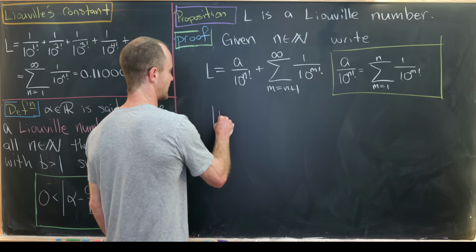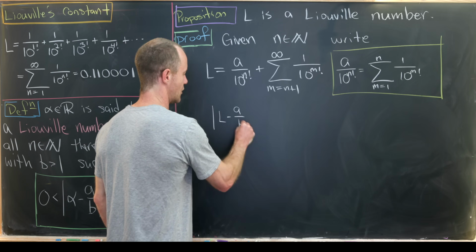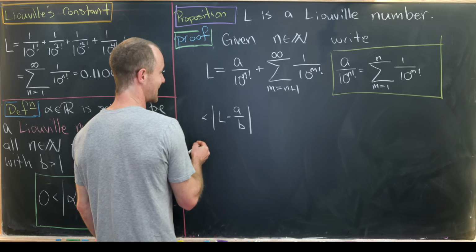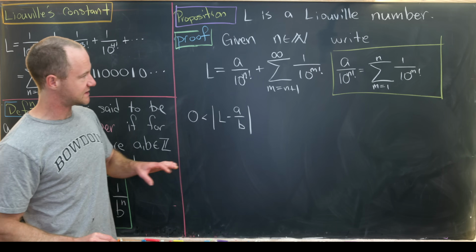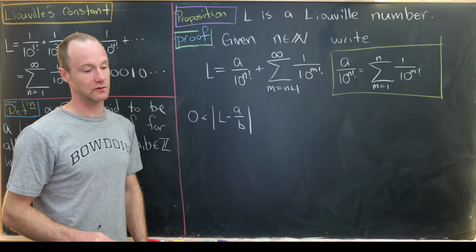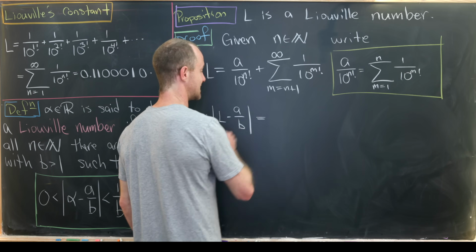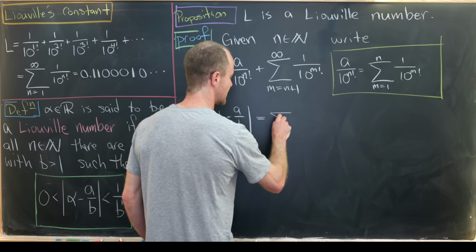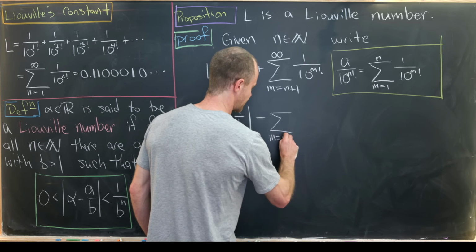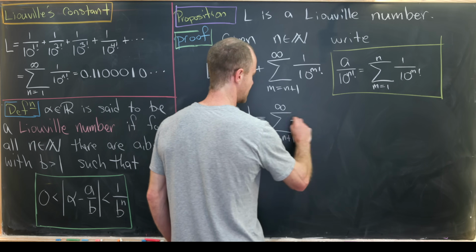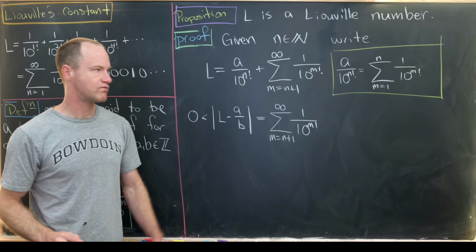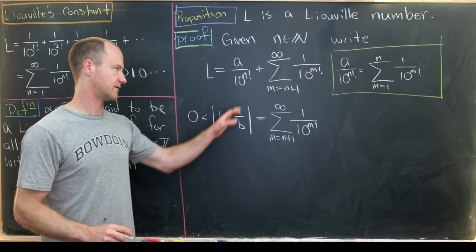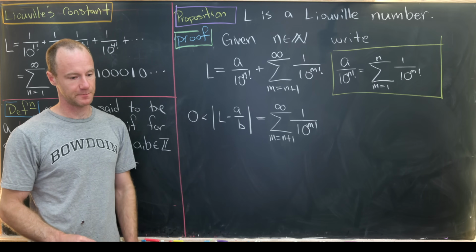So let's do that. We've got L minus a over b. So notice that that is clearly bigger than 0. It's clearly bigger than 0 because that gives us this tail right here. In fact, we know exactly what this is. So that's going to be the sum as m goes from n plus 1 up to infinity of 1 over 10 to the m factorial. That's just from subtracting off this thing right here, like I just said.